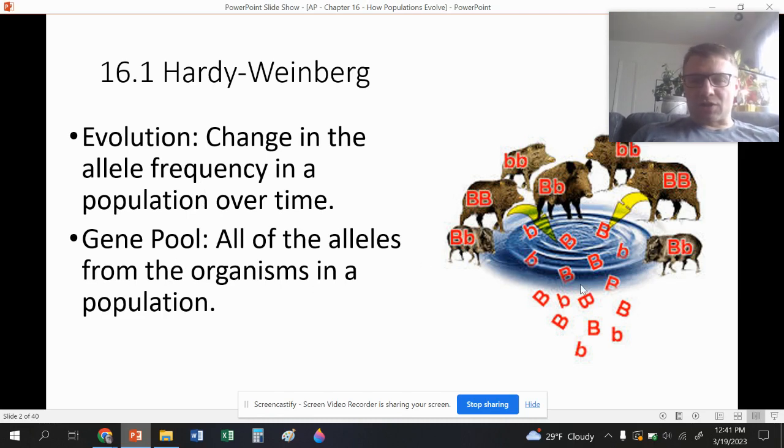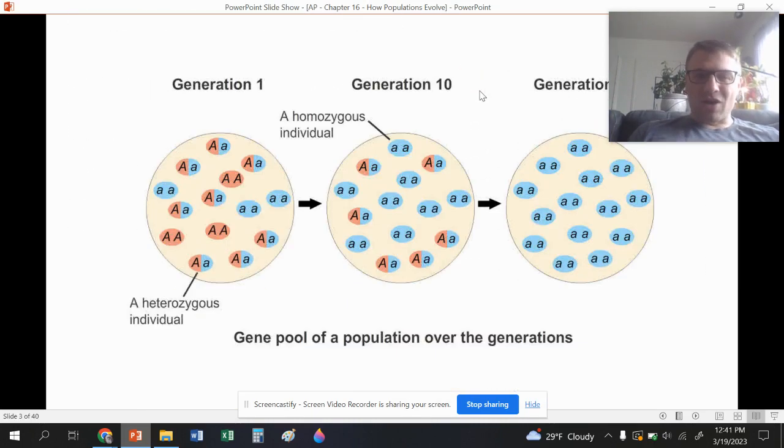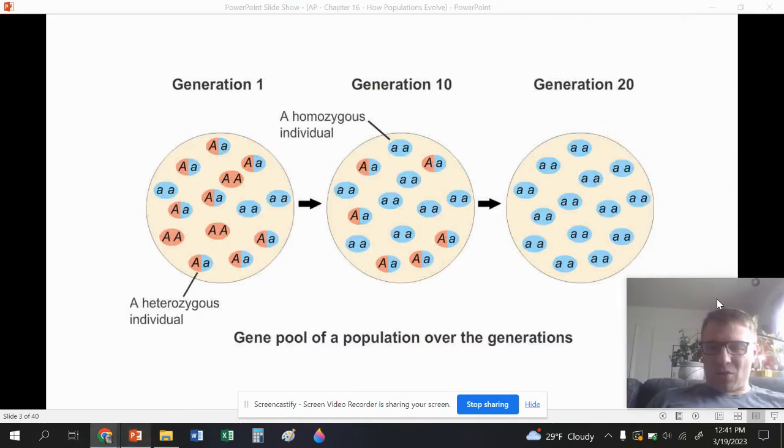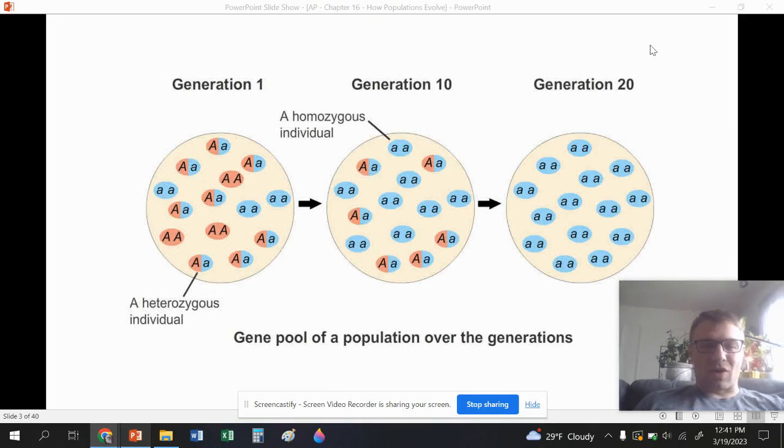Now, this is a famous picture that shows a gene pool. You can see all the alleles from all the organisms in a population. You can see all of the big B's and little b's in that population. We're talking about all of them. Now, with this section, we're going to be talking about something called Hardy-Weinberg, and there is some math here, but it's really not that bad.